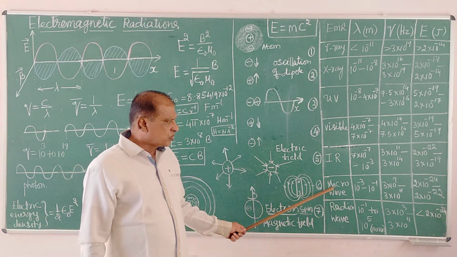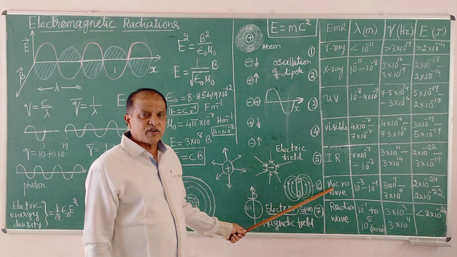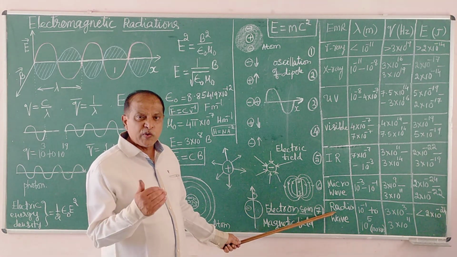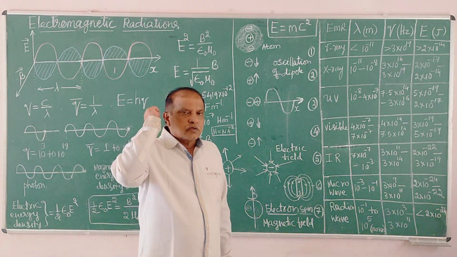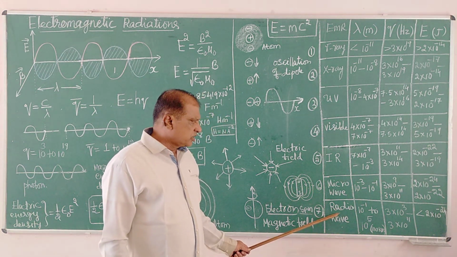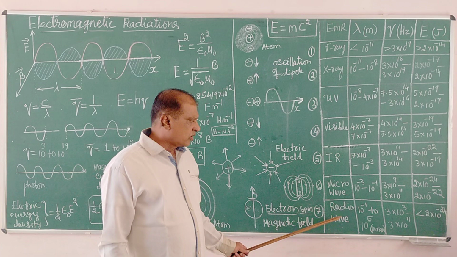Microwaves are used in the transmission of digital information and radio waves in the transmission of audio and video, that is sound and vision.